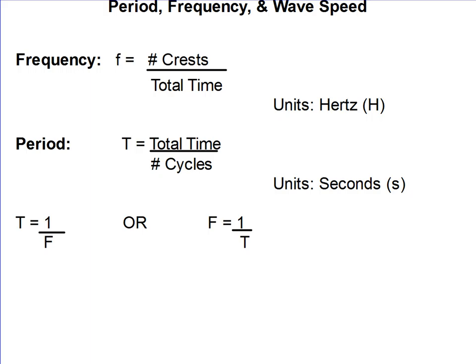Now, you remember our formulas. These are the same formulas we've used before. Frequency is going to be the number of crests divided by the total time for those crests. So if you're watching a boat and there are 15 crests in 10 seconds, your frequency would be 15 divided by 10, and our units are hertz.